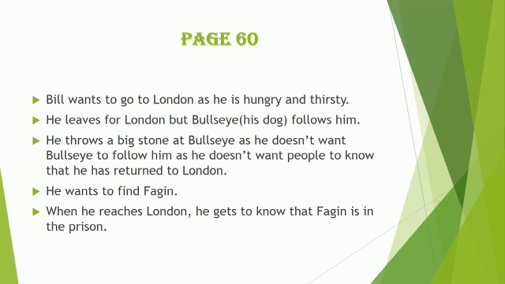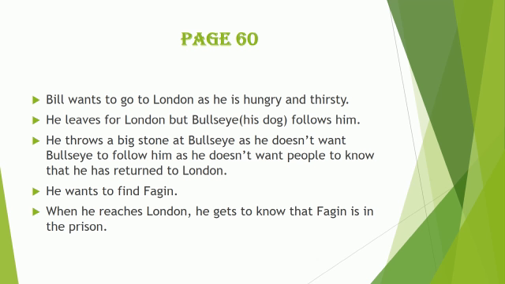Now, what is happening? Bill wants to go back to London. Why does he want to go back to London? Because he is hungry and thirsty. He leaves for London, but Bullseye, you remember he had a dog and his name was Bullseye and he always used to stay with Bill. So when he left for London, Bullseye also followed him.